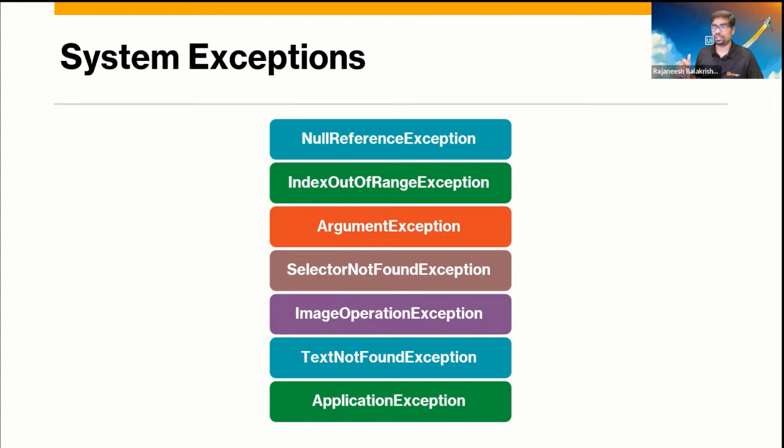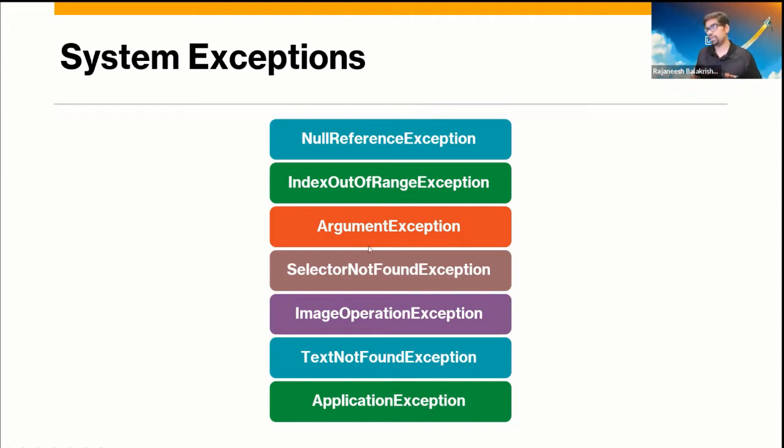And index out of range exception mostly comes across in objects like arrays or collections. You define a certain collection and you are trying to go out of the range. For example, you define only five elements and you try to access the sixth element, which is index out of range.